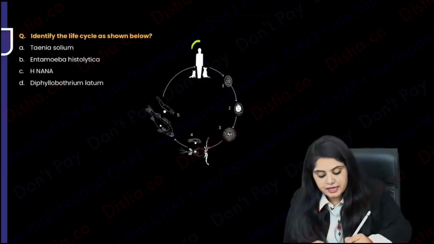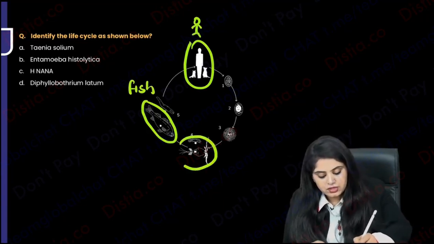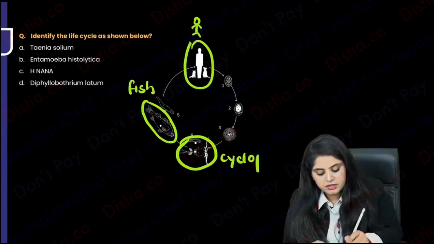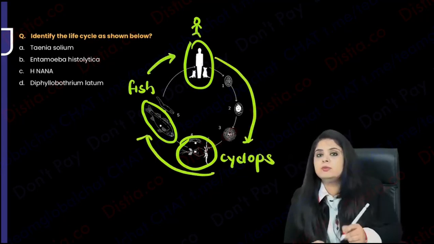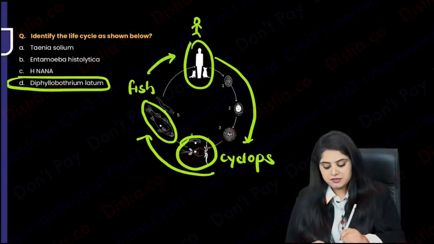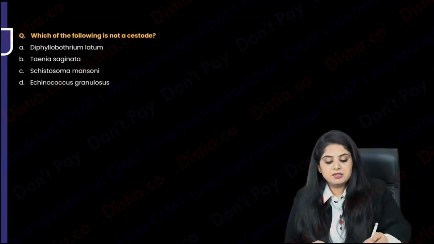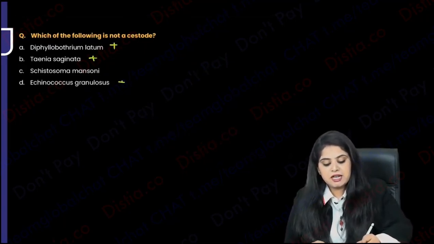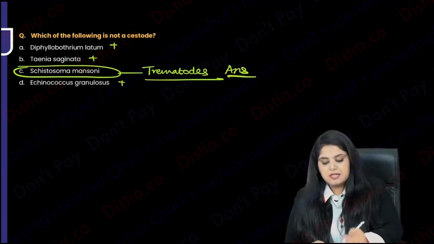Identify the life cycle. I see a human being over here, and I see one big fish over here, and one small fish over here, which is Cyclops. So if it is human to the small fish to the big fish and back to human, that is Diphyllobothrium latum. Life is becoming easier, isn't it? Coming to the next: which of the following is not a cestode? Wow, what a question. D. latum is a cestode, Taenia saginata, Echinococcus granulosus. Schistosoma is not a cestode. I'm going to teach you that in the next chapter. That's a trematode. So that's the answer over here.